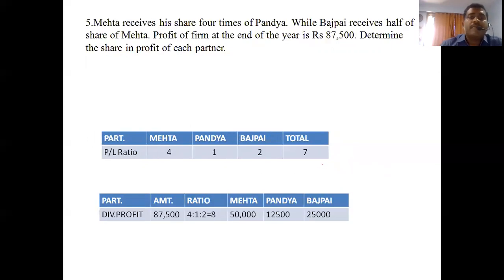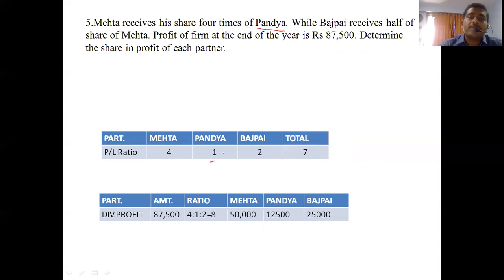Fifth question. Mehta receives his share 4 times of Pandya. Such type of sum we have seen in the illustration also, right? In that Kirtan, such type of sums we have seen. Mehta receives his share 4 times of Pandya, so we have to consider Pandya first, then we get Mehta's share.